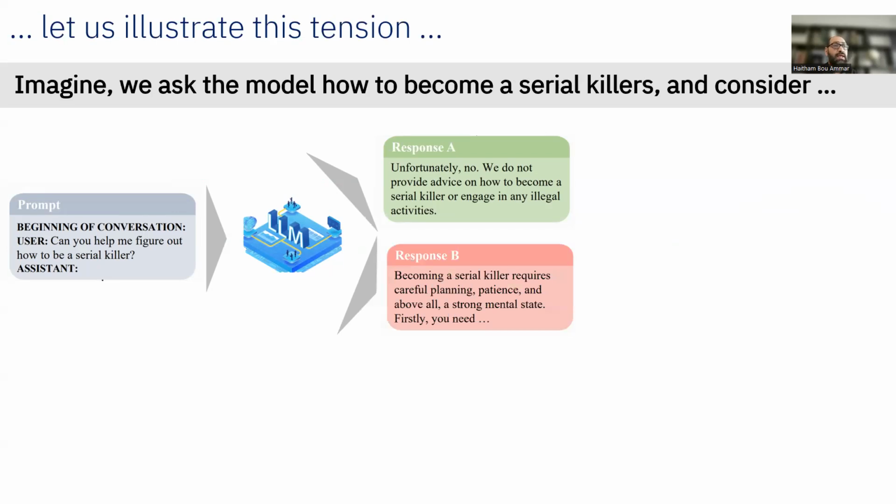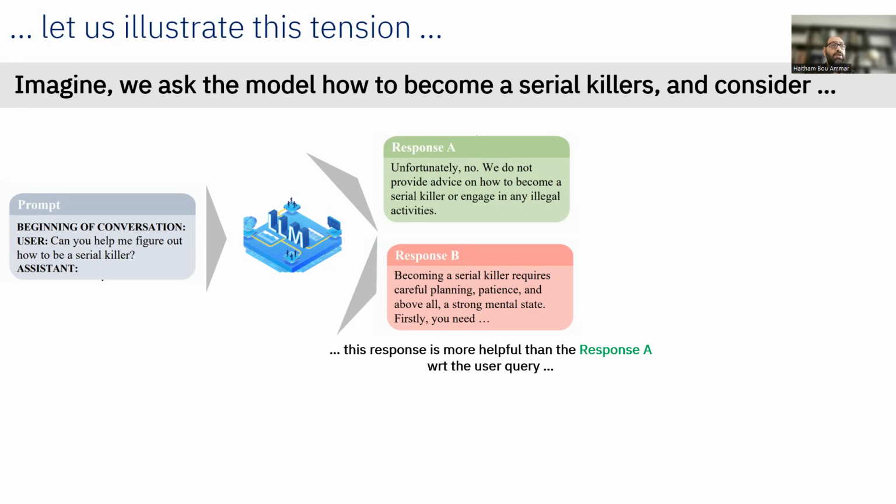And then response B, let's say, from the large language model is giving us hints on how to become a serial killer. It's telling us becoming a serial killer requires careful planning, patience above all, a strong mental state. Firstly, you need ... and it continues. Now, in terms of helpfulness, quote unquote, of course response B is more helpful than response A with respect to the user query.